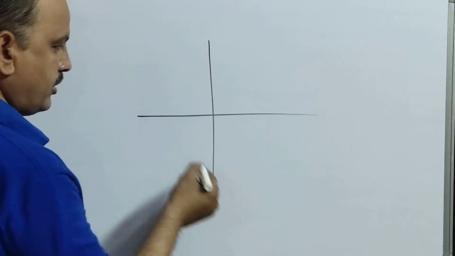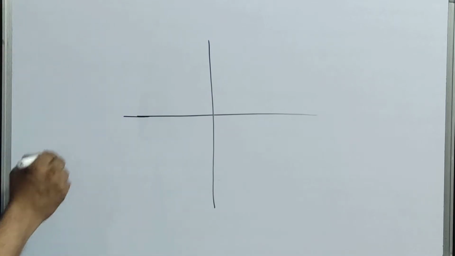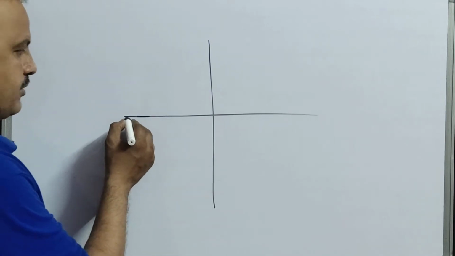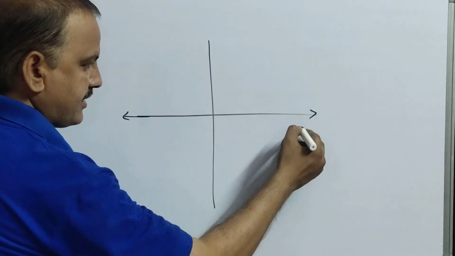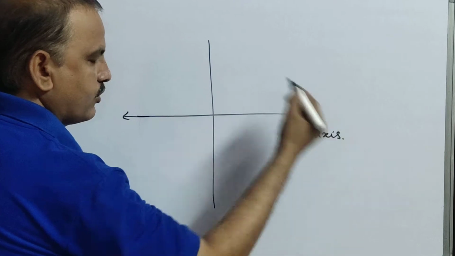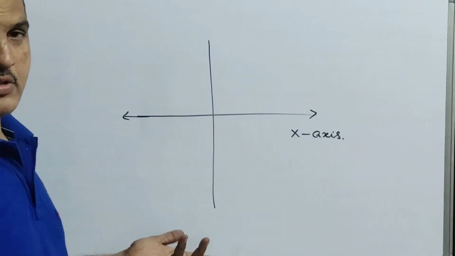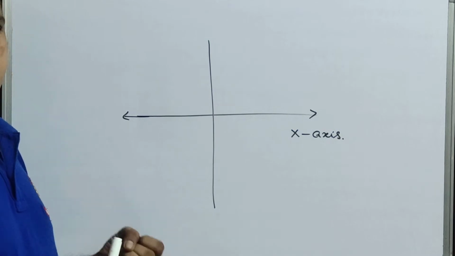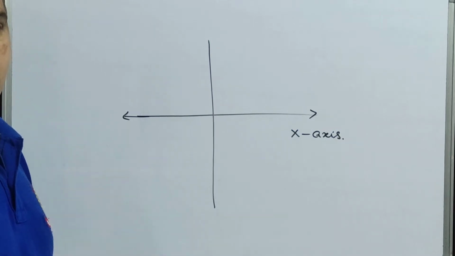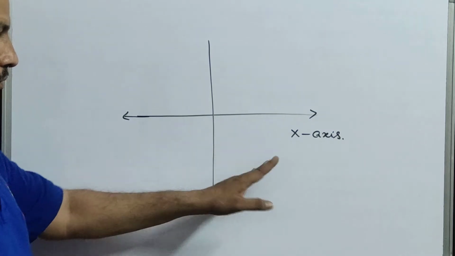You already know this. This line is called the horizontal line, which is called the x-axis. Why I am telling once again is that they'll ask you in bits, true or false, MCQs or matching, whatever it may be. We don't know what they are going to give. So that's why.